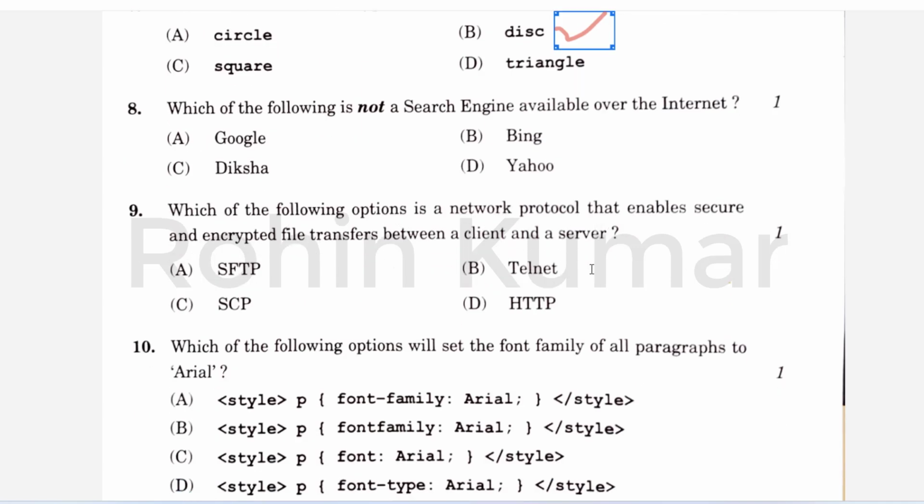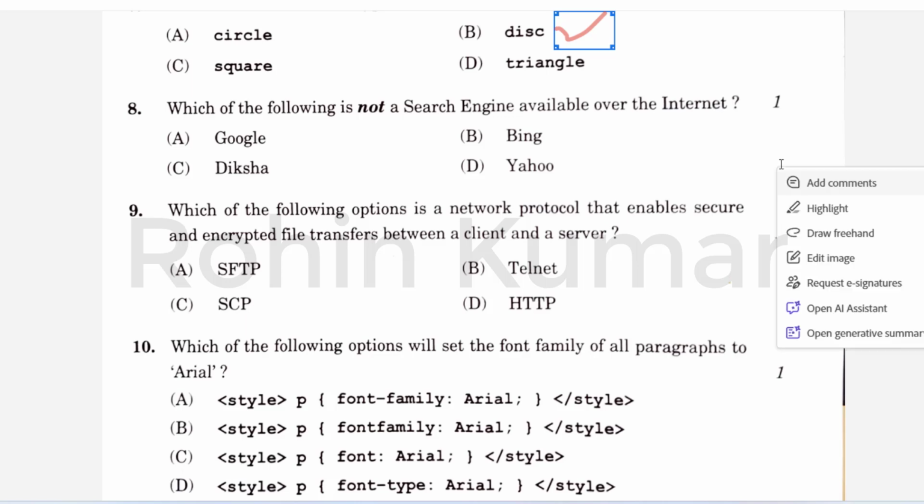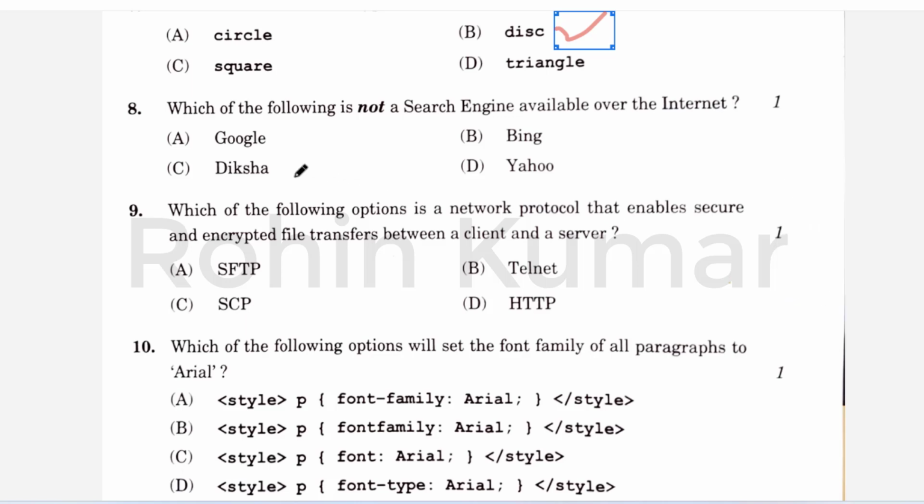So next question is, which of the following is not a search engine available over the internet? So as all of you know, Diksha is the right answer because Diksha is an app launched by CBSE. So this is a CBSE portal rather than a search engine.